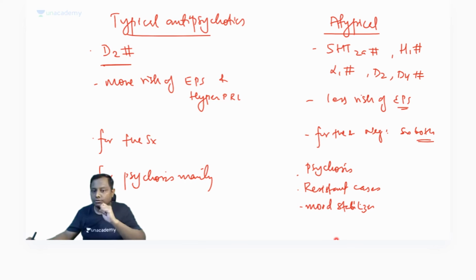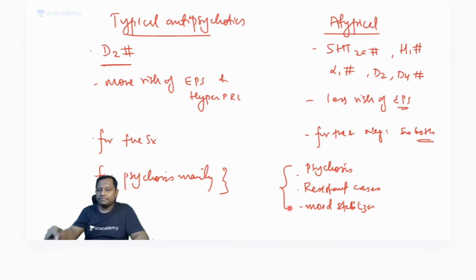It is so safe that it is also preferred in pregnancy. In a manic patient with pregnancy, this is the preferred drug of choice. But this is mainly used for psychosis.